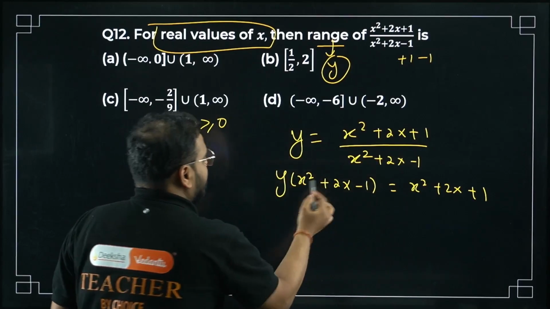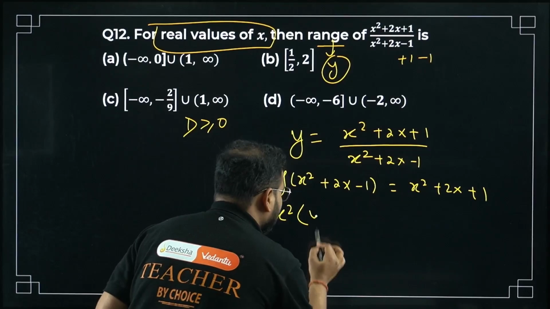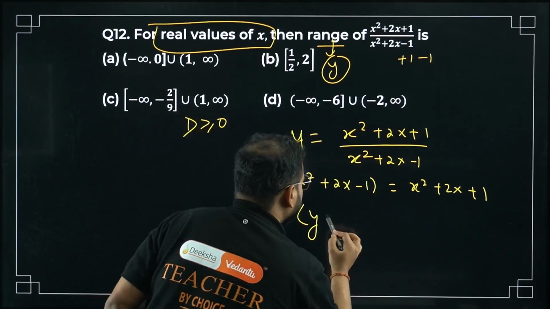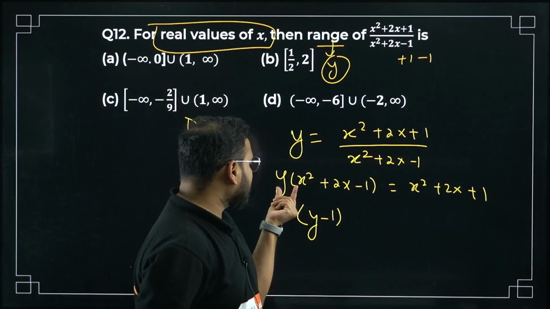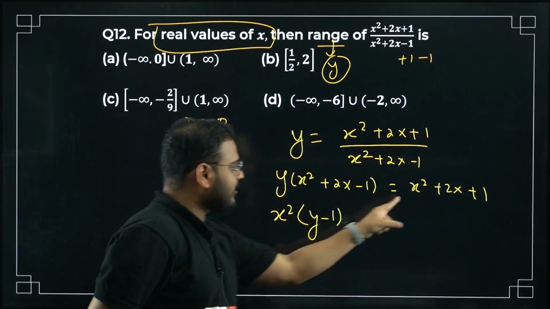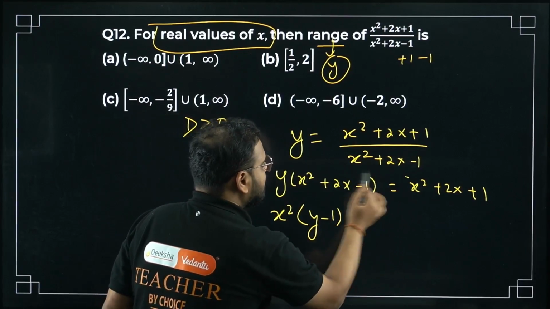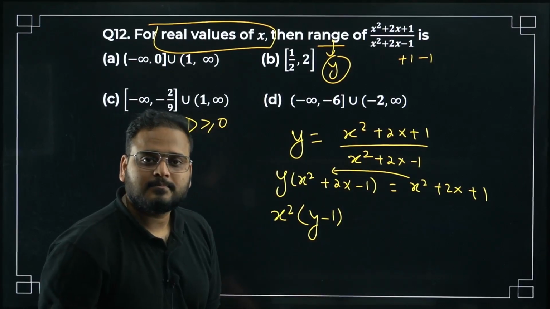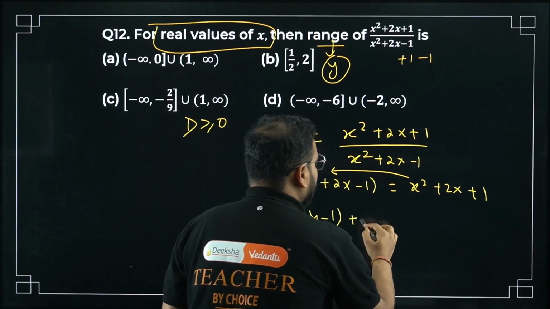Let's do it. Write the x square coefficient. Here I have y, here I have 1. So y minus 1. Y into x square, here I have only x square. Taking x square common, y is left here, and nothing means 1 is left here. So y minus 1. Bringing this to this side makes it minus 1. Simple.